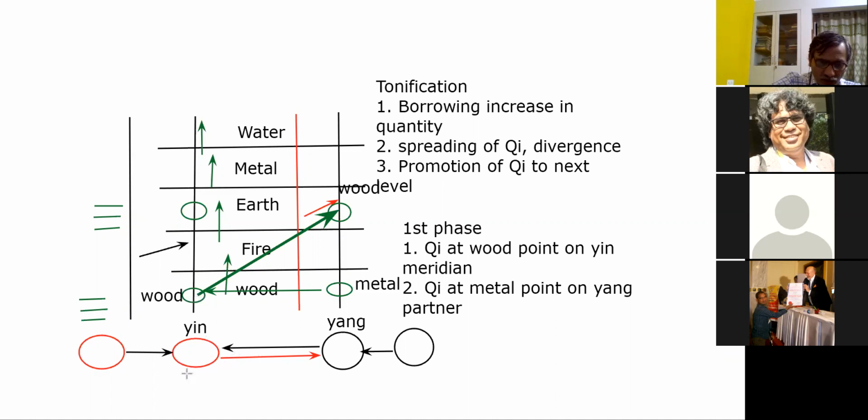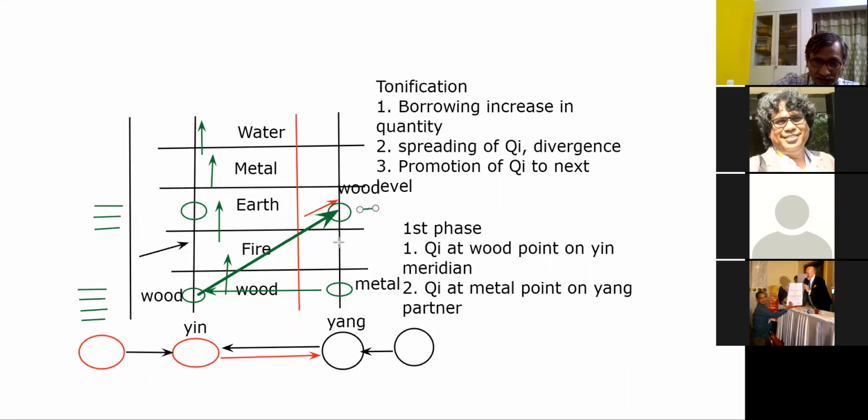The liver organ will get an indication, a requirement that we require more waves of this variety, wood variety. So the wood variety will increase. Suppose on the inside the wood increases by yet another lot of Chi. So now it will become 4 lots of Chi. Maybe here also there will be 1 plus.